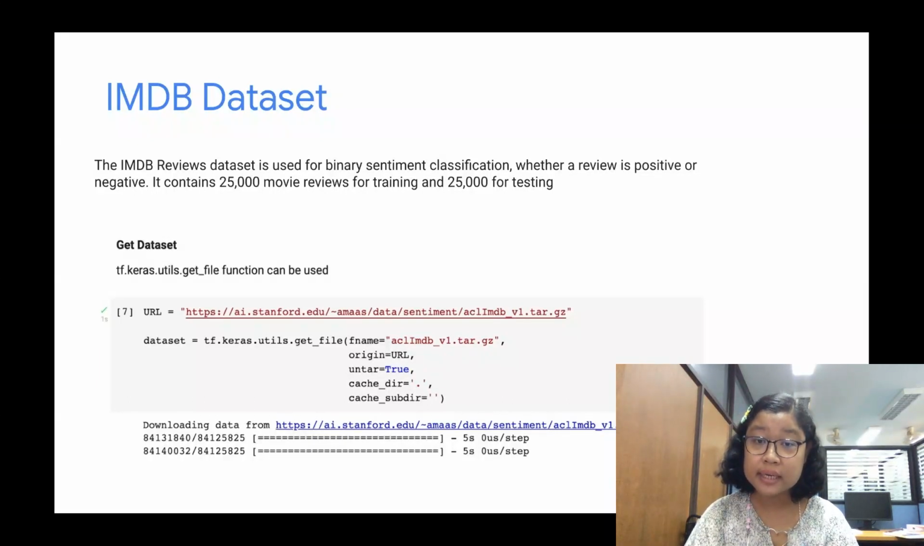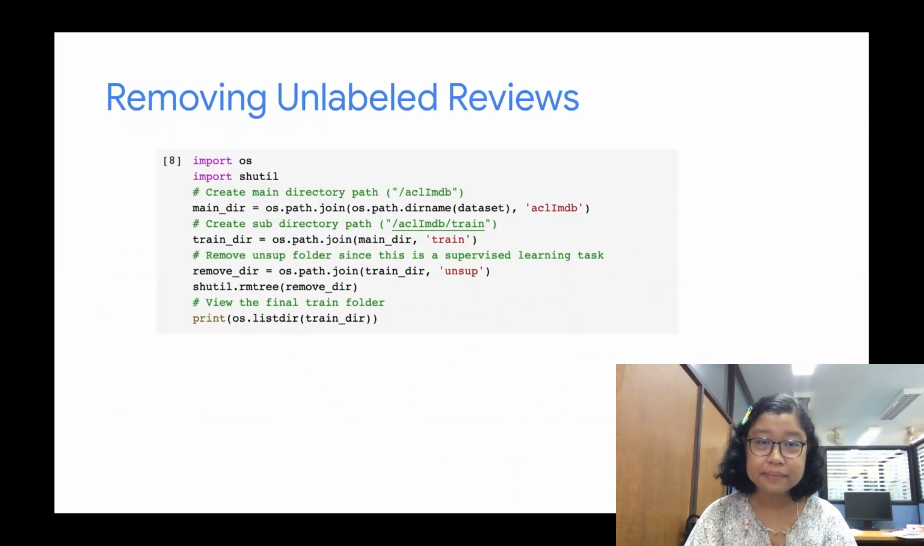Then we can download the dataset from the Stanford relevant directory with the TensorFlow get_file function as shown in the figure. There are an additional 50,000 unlabeled reviews that we will not use in this case study, so we need to remove them.